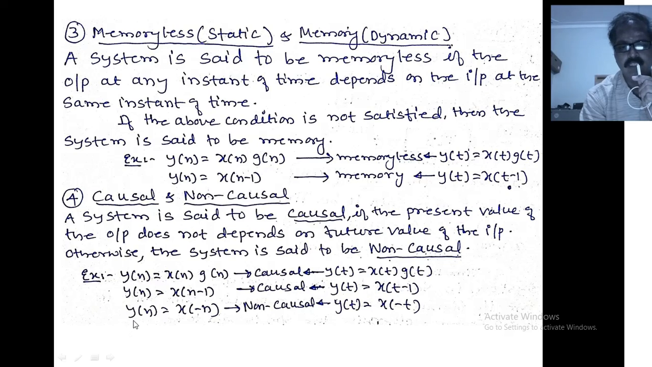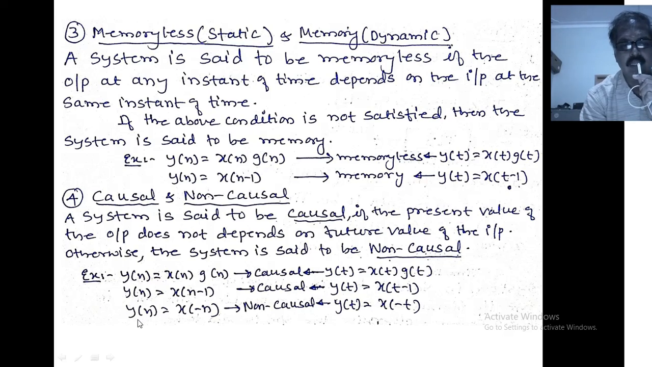Similarly, go for the third example. y of n equals x of minus n. Take n equals 2. Present value of the output at n equals 2. Where is the input? x of minus 2. Minus 2 is a past input. Again, the present value of the output is depending on the past value of the input.